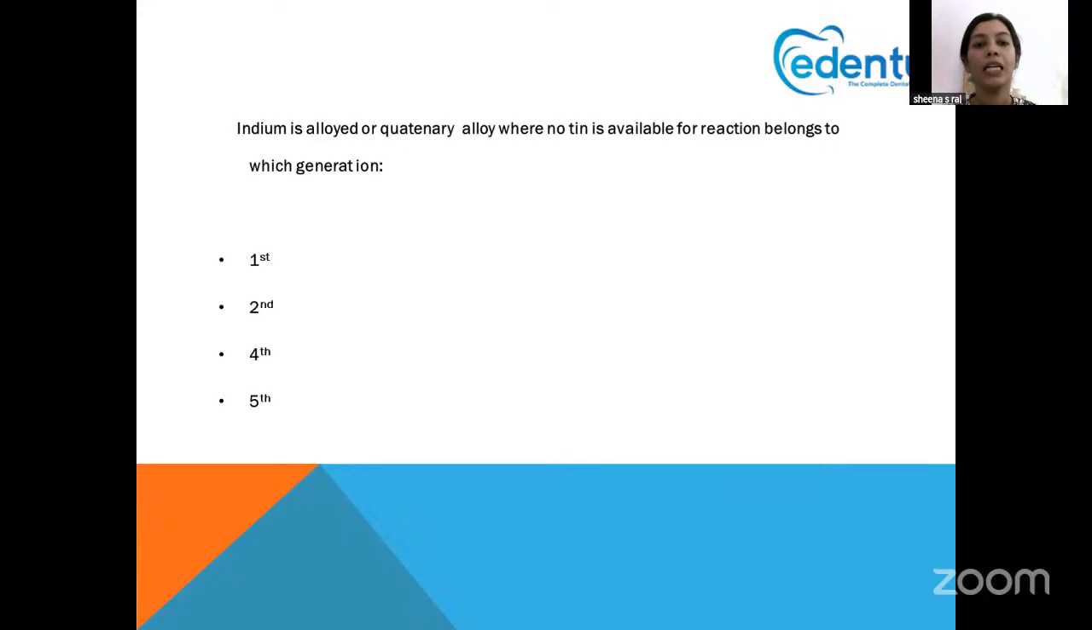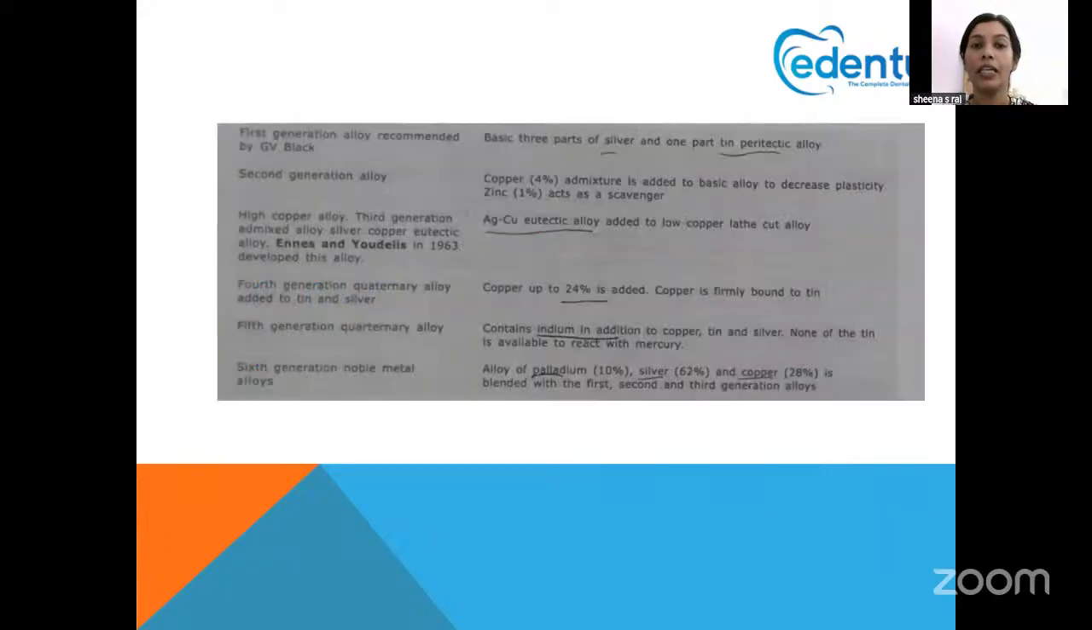Next question. Indium is alloyed, or quaternary alloy, where no tin is available for reaction, belongs to which generation? For that, we have to know the various generations of alloys. First generation, second generation, third, fourth, fifth and sixth generation are there, and seventh is also there. That is actually the newer amalgam, where the most recent advances like fluoride, etc. are being added. Just don't care about the seventh generation much.